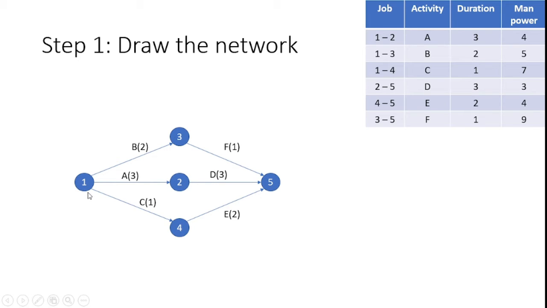So the critical path available in the network is 1 to 2, 2 to 5, which consumes 6 days. So this second path is known as the critical path for our considered problem. After identifying the critical path, what is the next step? Yes, we allocate the resources with respect to the project activities.